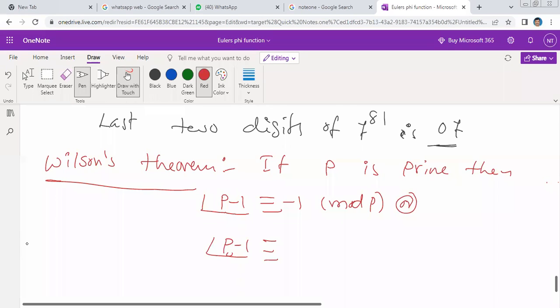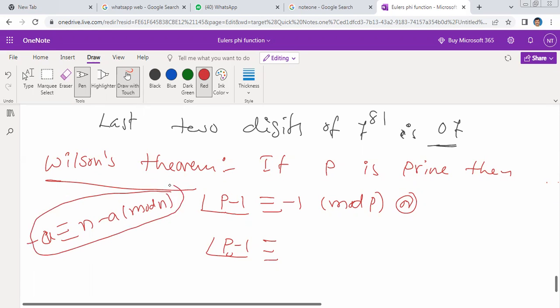Minus a is also congruent to n minus a modulo n. Please remember this concept. So P minus 1 factorial is congruent to minus 1, and also P minus 1 factorial is congruent to P minus 1 modulo P.